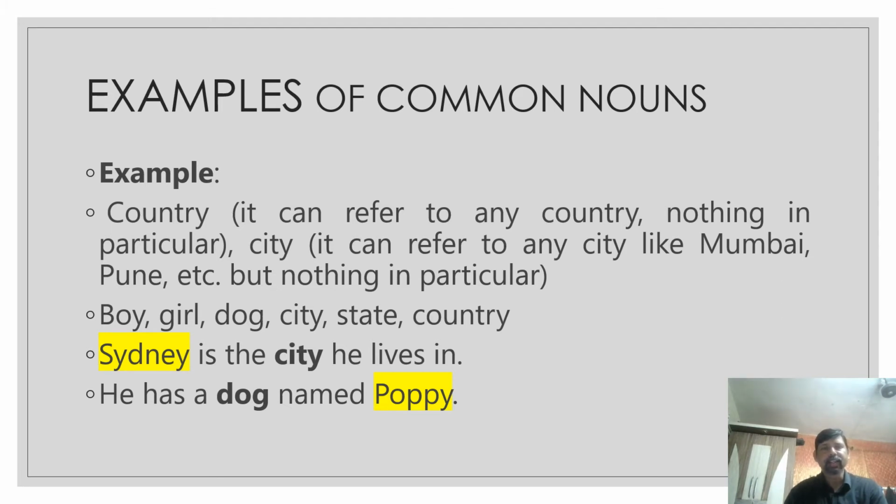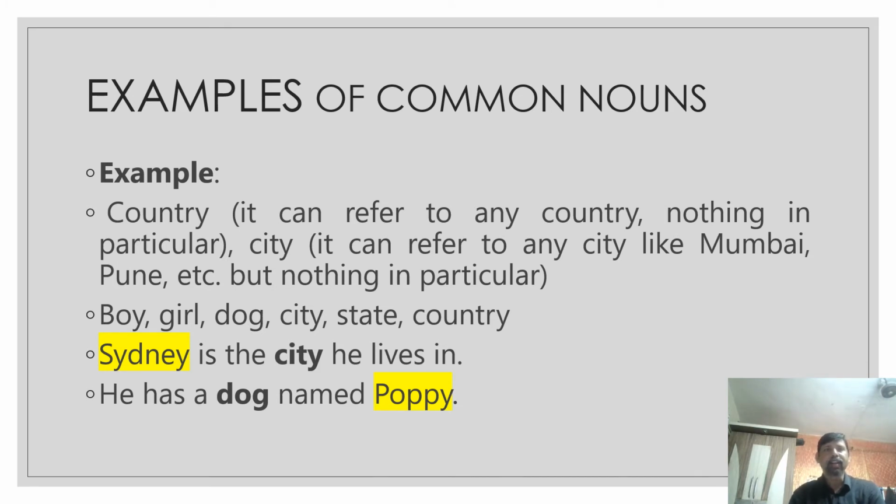City is a common noun. Under cities, you can get proper nouns such as Mumbai, Manchester, New York. State is basically a common noun. Under states, you can get proper nouns such as Uttar Pradesh, Maharashtra, Rajasthan, and so on. And under countries, you can get proper nouns such as India, New Zealand, Australia, Bangladesh, and so on. Country is a common noun.